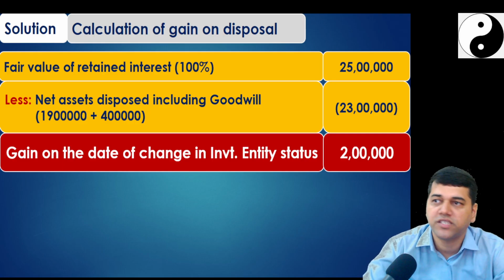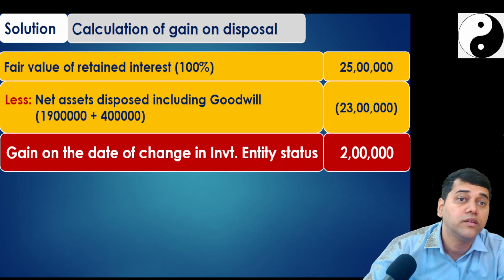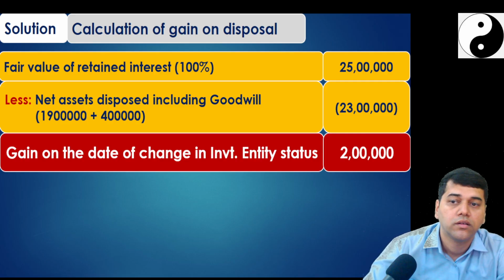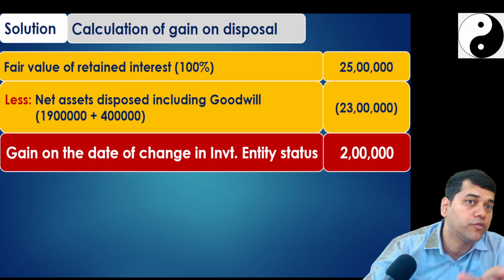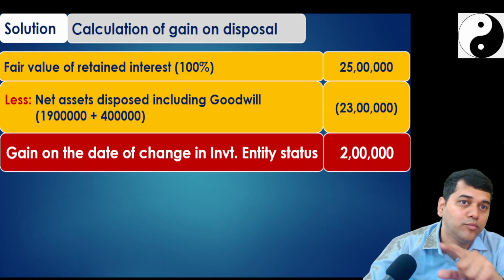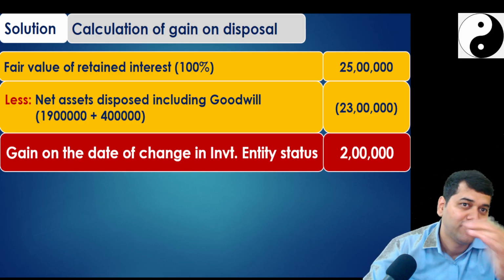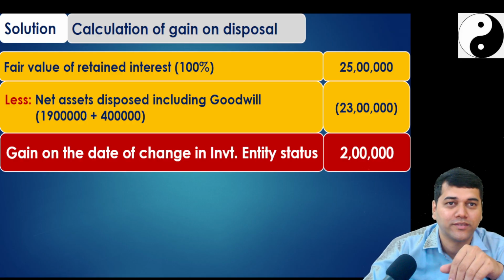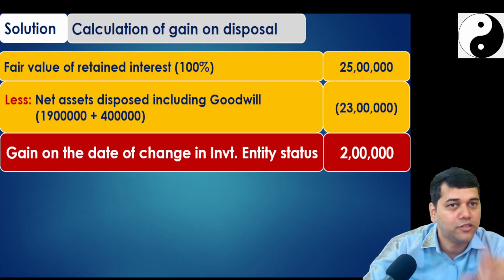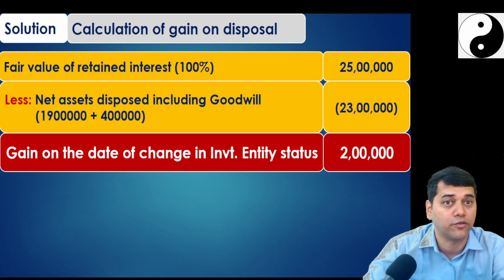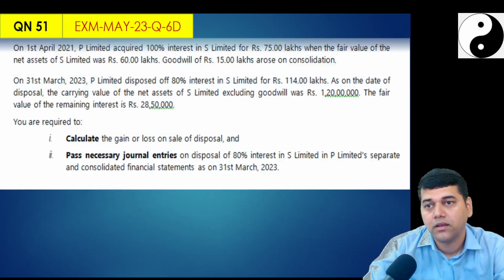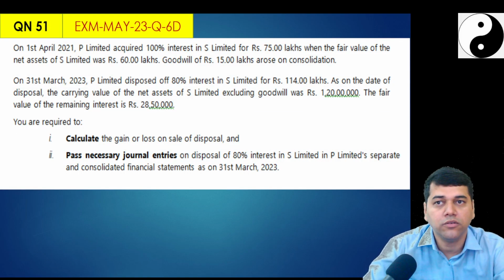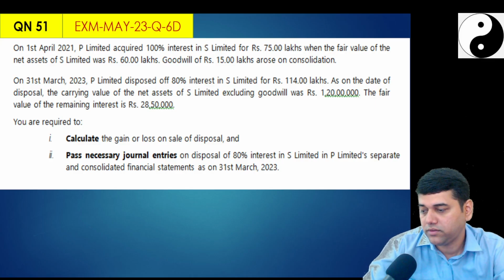Clear? Any mistakes here? Anyone? What goes out of your balance sheet? Book value of net assets. When assets come in, you take them at fair values. What goes out is the book value. This is what we have discussed in the loss of control accounting. Yes, clear, no? So next question.